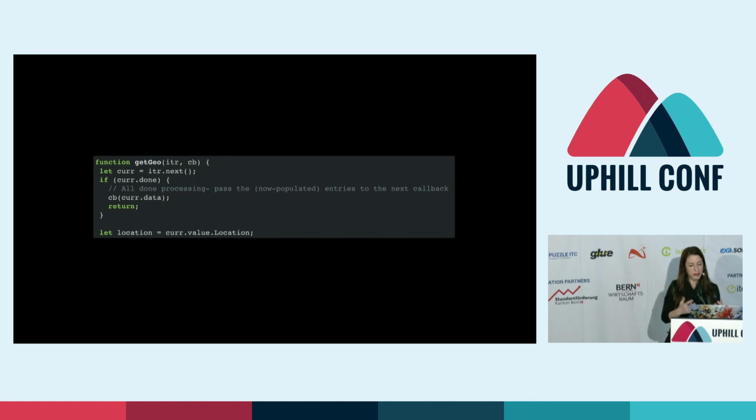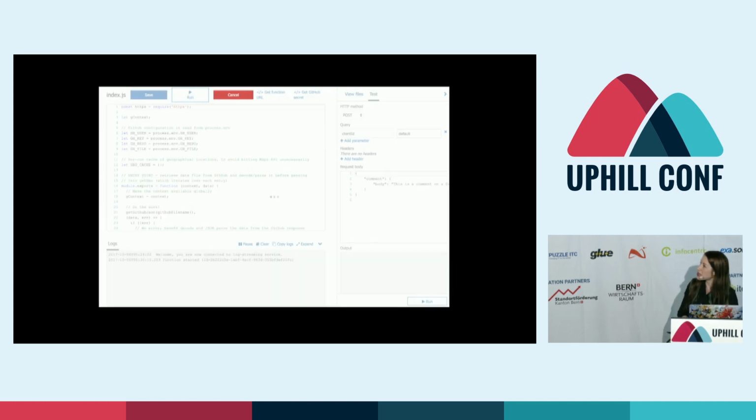Now, given an array of entries wrapped in an iterator, we're going to walk through each of them and populate the latitude and longitude using the Google Maps API. We're also going to cache some locations to try to save some API calls. And after this, that's not shown here, we're going to check the cache to see if we have already looked up this location as well. So here's that function at work.